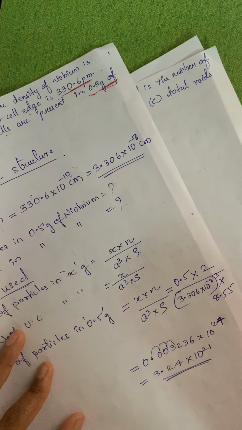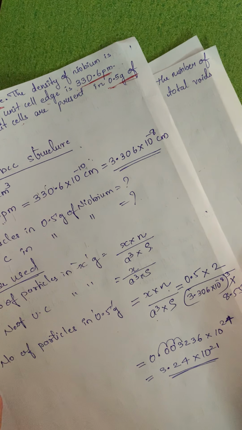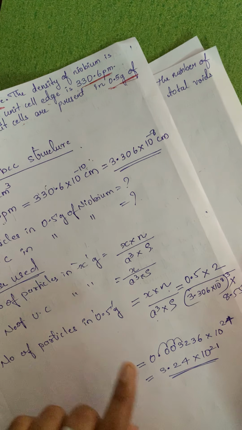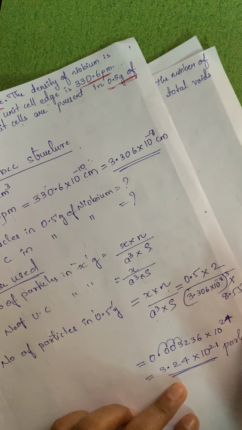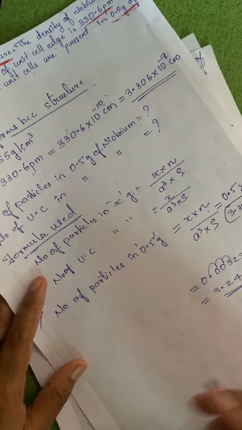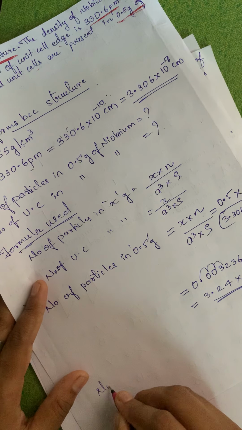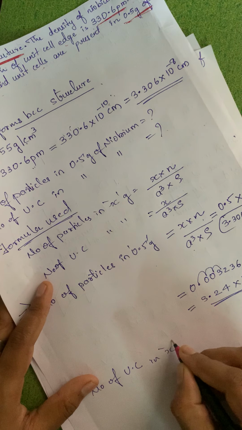Please solve and get this value. Now what will be the unit for this? This is number of particles, so these are so many particles. Okay, simple.